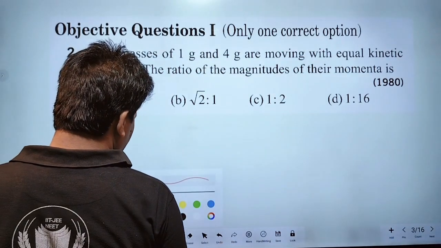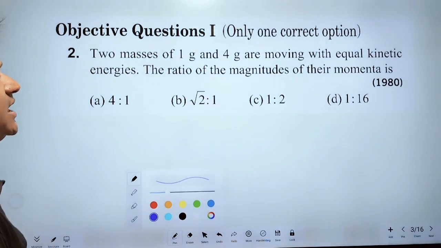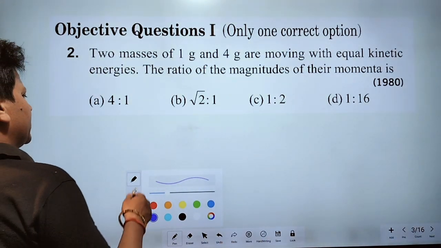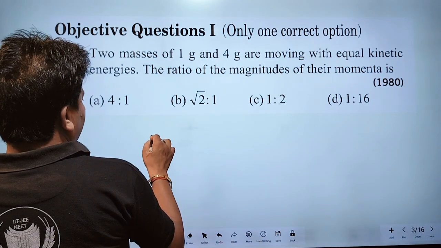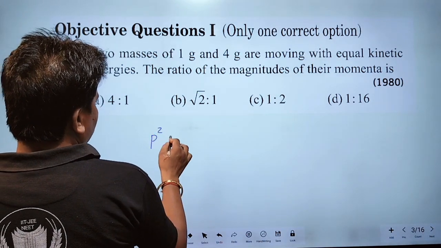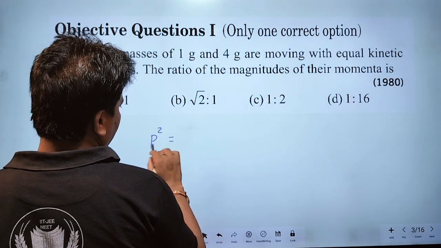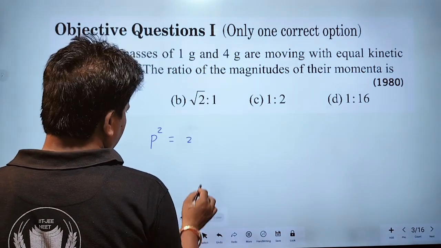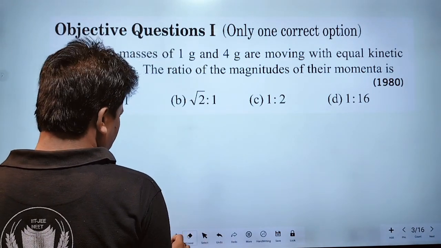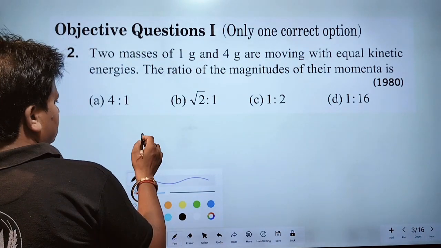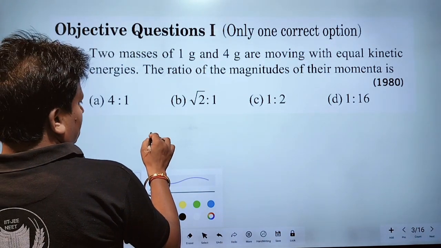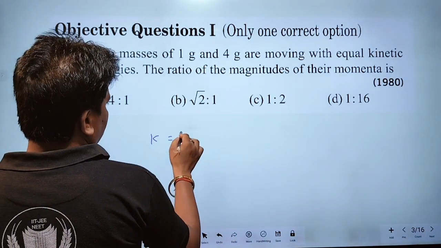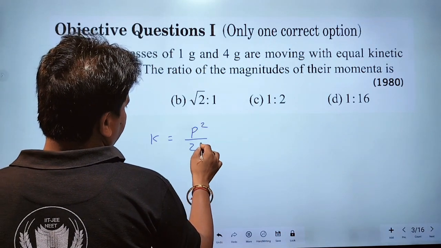What is the relation between kinetic energy and momentum? Square of momentum should be equal to 2mk. It can be also written as k should be equal to p square by 2m.